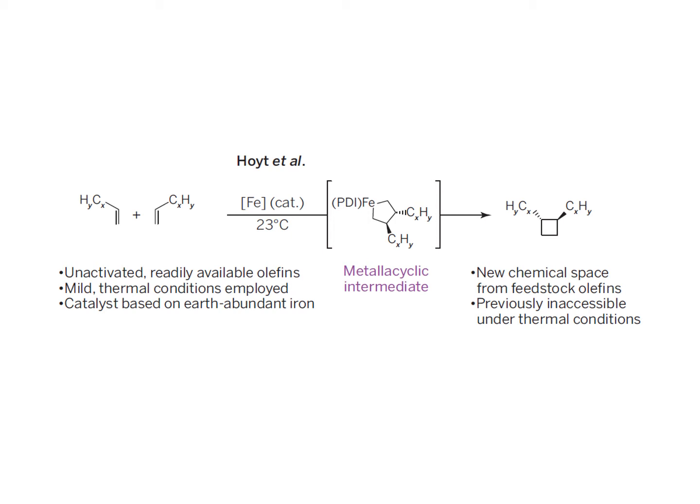So, because of this, they now envisage that the availability of cyclobutanes from unactivated olefins, which come from petroleum feedstocks and are readily available in the petrochemical industry, and conversion of these into reactive cyclobutanes is supposedly an advantage because you can now convert them into something more useful.